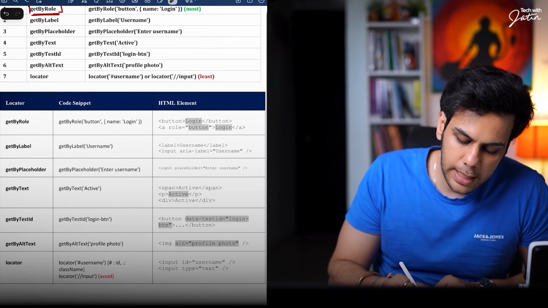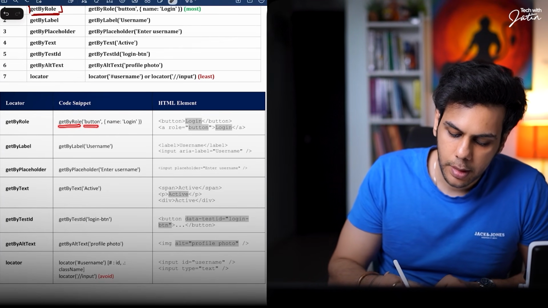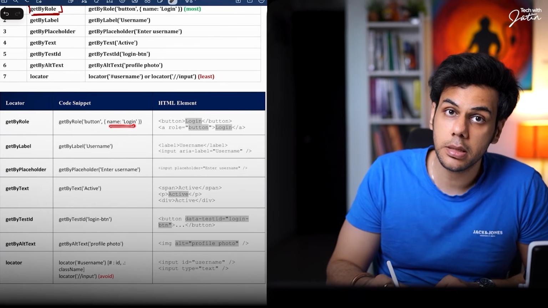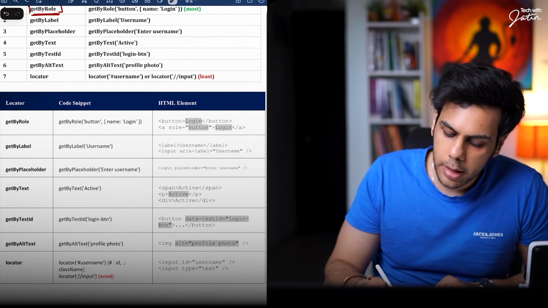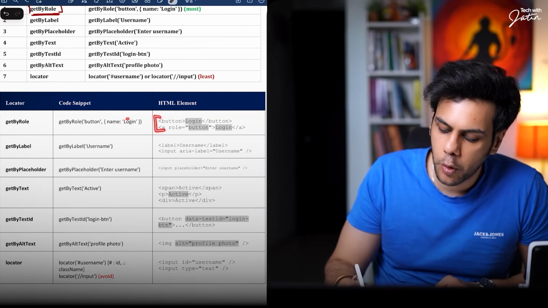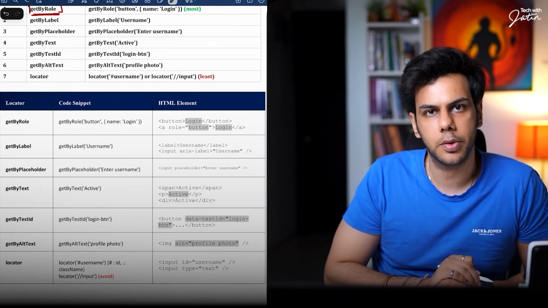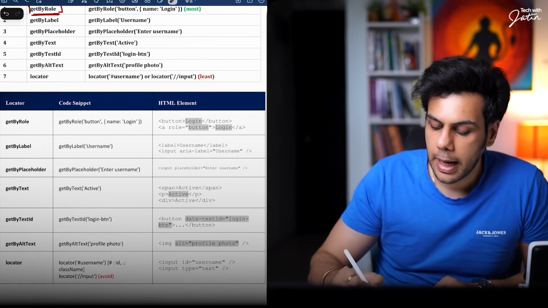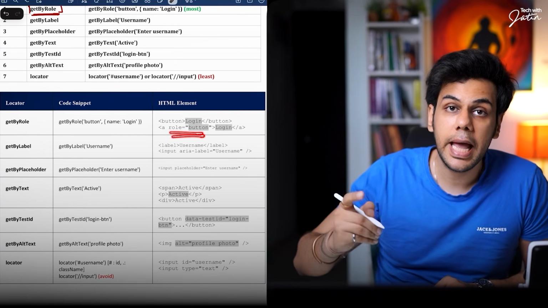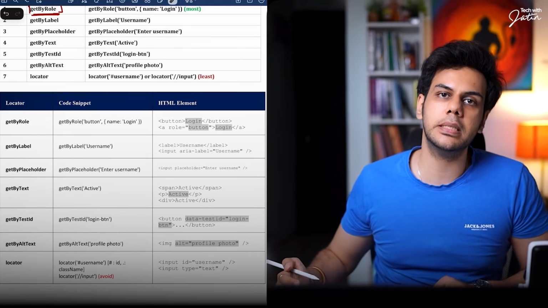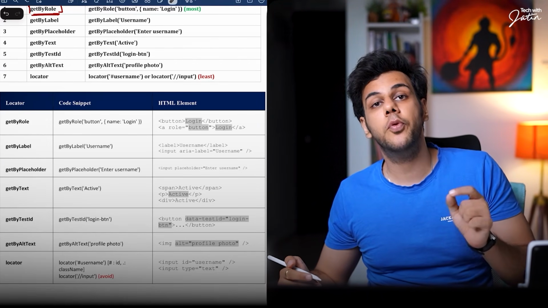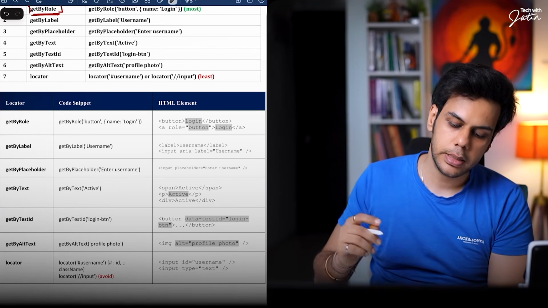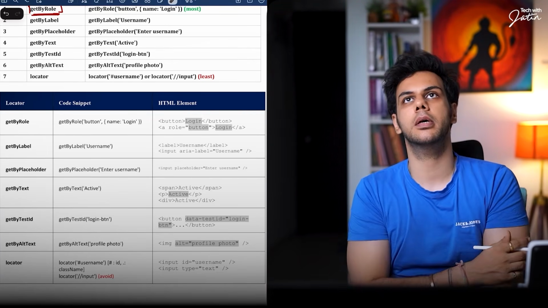So if I write get by role button, name as login, it is going to find me both these elements. Why? Because this button has a role button and here we have explicitly said that this link is going to work as a button. So the role over here is button. Are you getting the point? This is what role-based locators are.